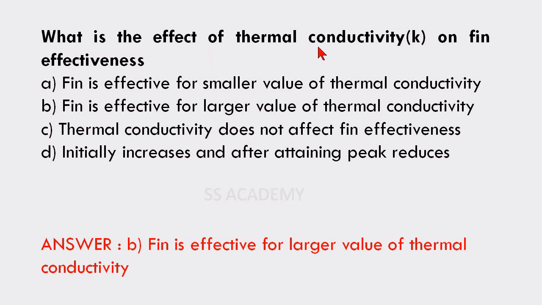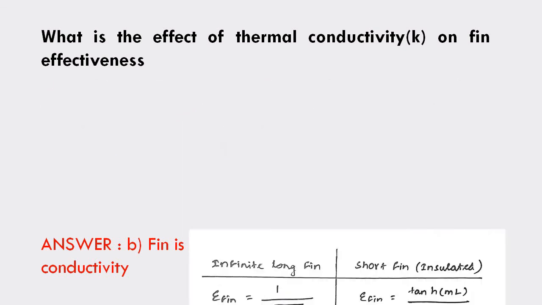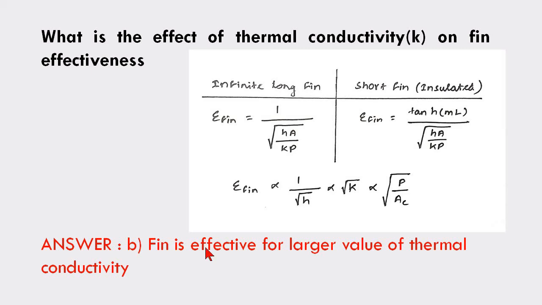What is the effect of thermal conductivity on fin effectiveness? Fin is effective for a larger value of thermal conductivity. Because if you see this relationship, the fin effectiveness is directly proportional to the square root of thermal conductivity. So if the thermal conductivity is higher, the fin effectiveness is also higher. So option B is correct. Fin is effective for a larger value of thermal conductivity.